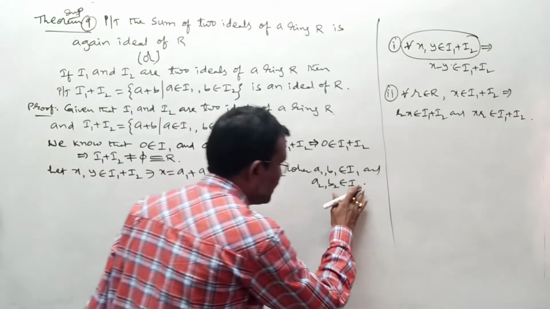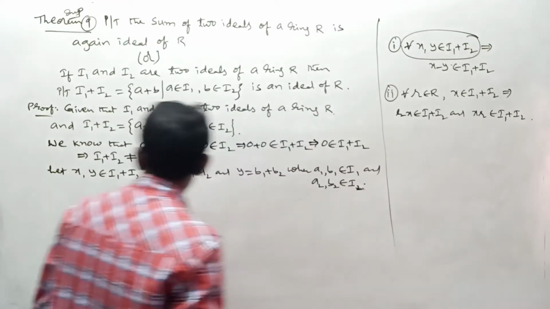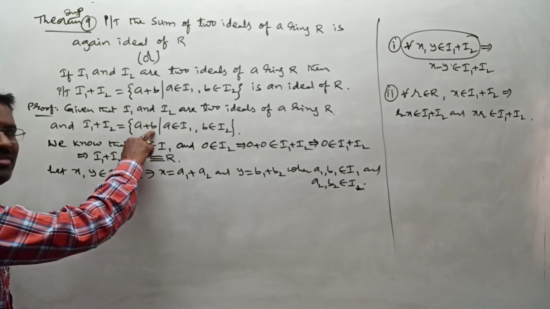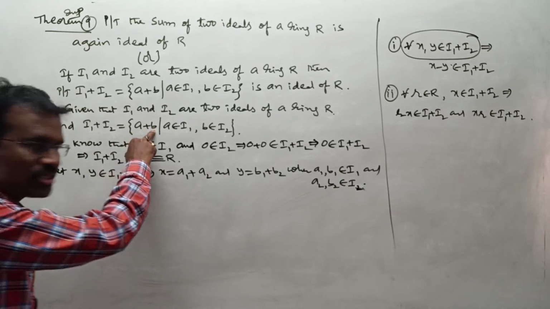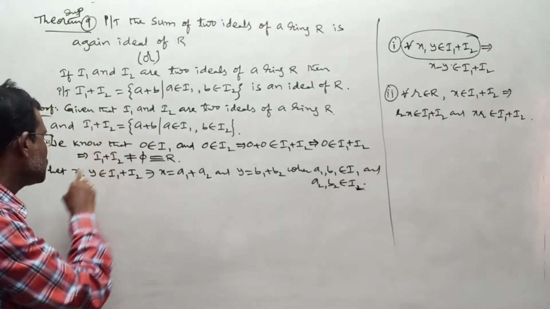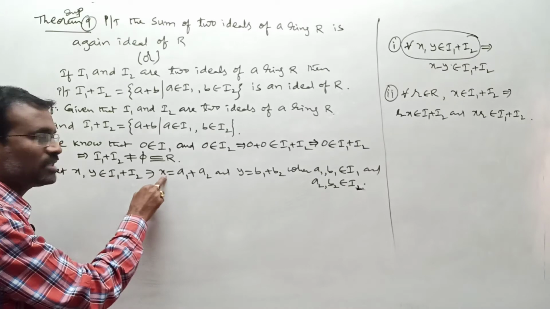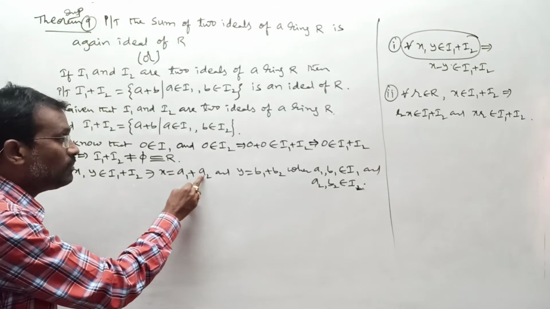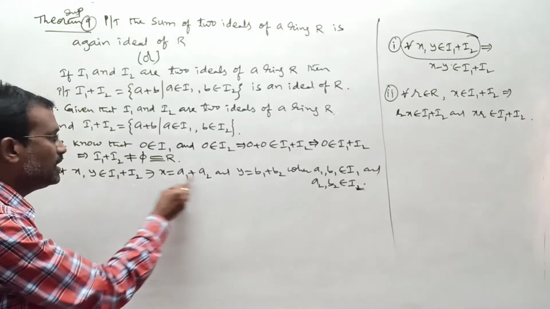Whenever x belongs to I1 plus I2, x should be in this element formation: element of I1 plus element of I2. That is, x should be in the form a1 plus a2, where a1 belongs to I1 and a2 belongs to I2.